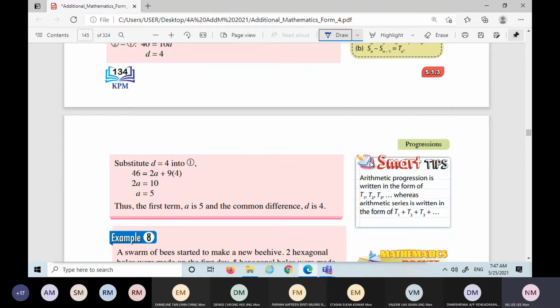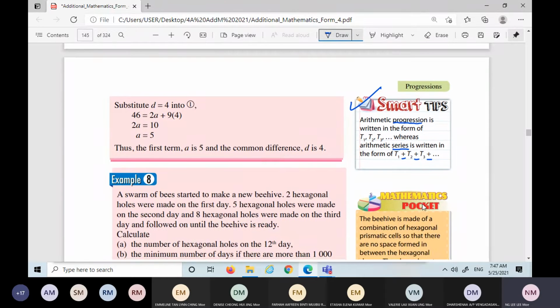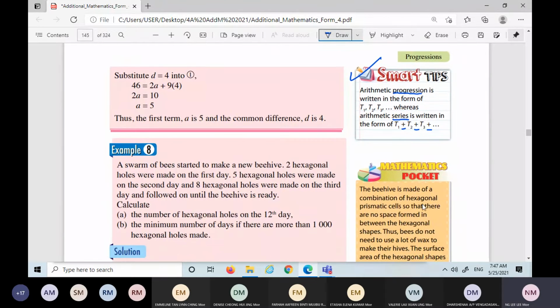This is a little bit of information for you. If we call it a progression, an arithmetic progression is written in the form with commas in between. Whereas an arithmetic series is not commas, they will put in plus. This one is a series. Just a little bit of information for you. Now we go to example 8.